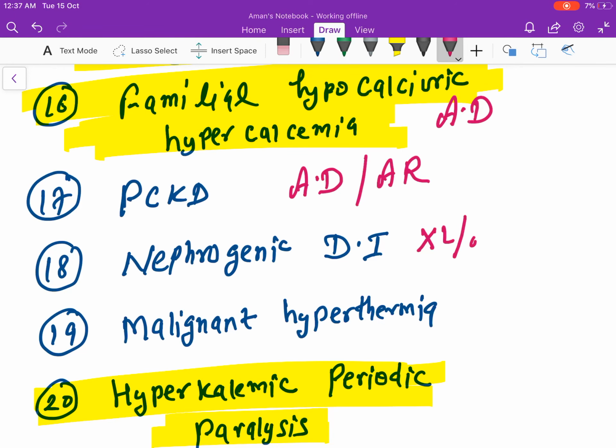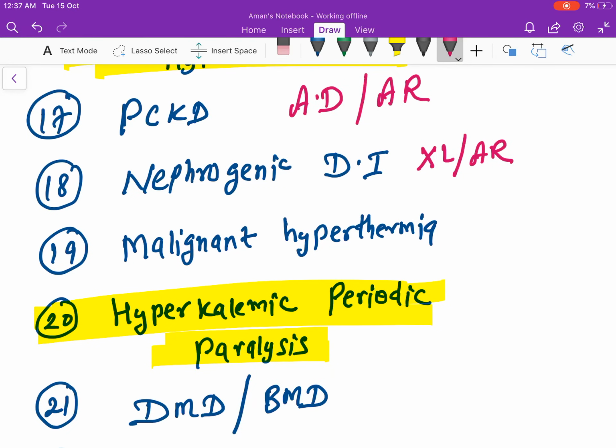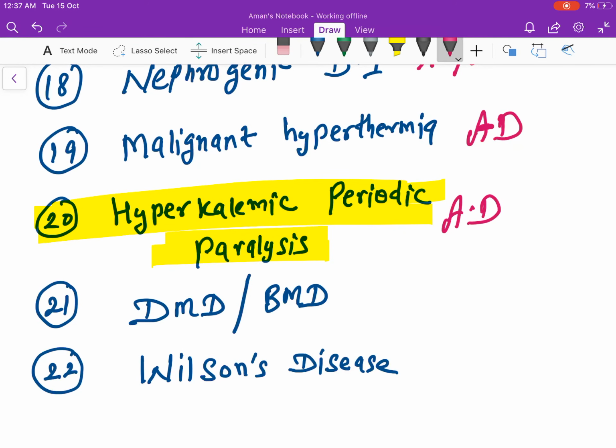It can also be autosomal recessive. Malignant hyperthermia is autosomal dominant. Hyperkalemic periodic paralysis, it is autosomal dominant. Duchenne and Becker muscular dystrophy, these are X-linked recessive. Wilson disease is autosomal recessive.